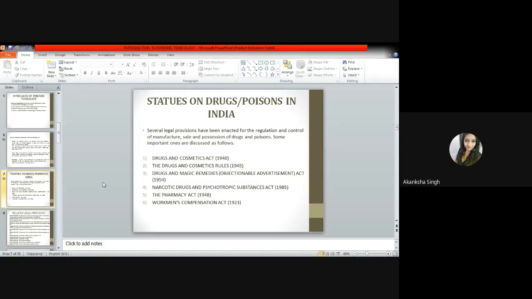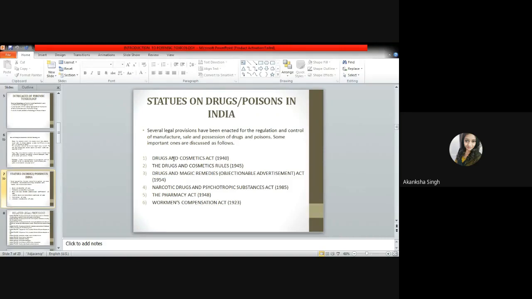So the basic use of this Drugs and Cosmetics Act was to regulate the use of a drug or any of the medicine that would be exhibited in the market for their common use.